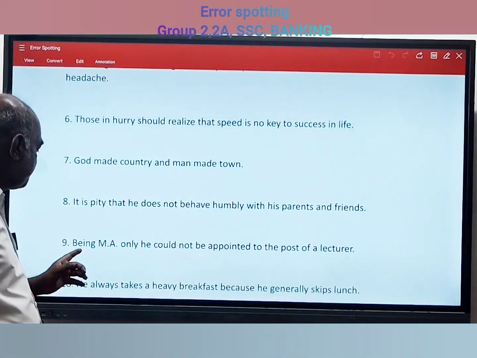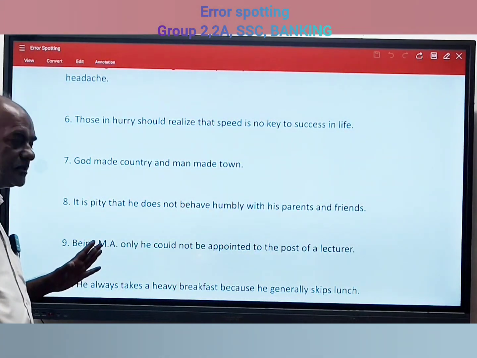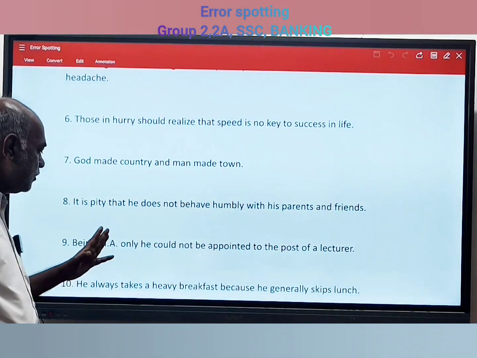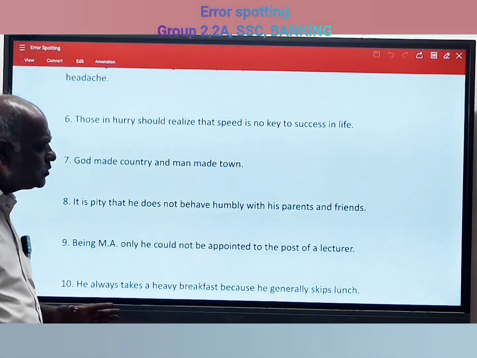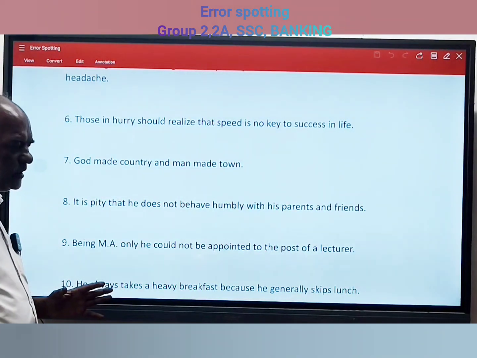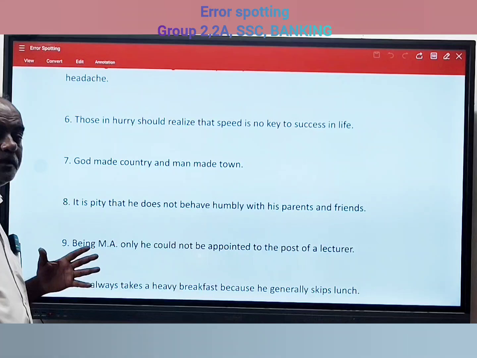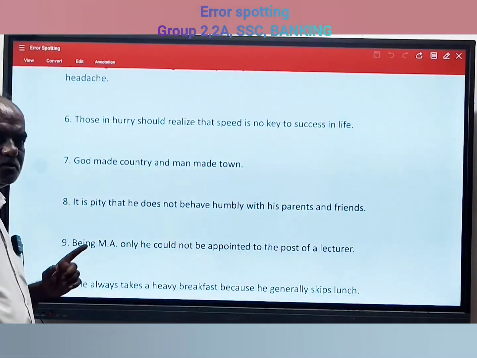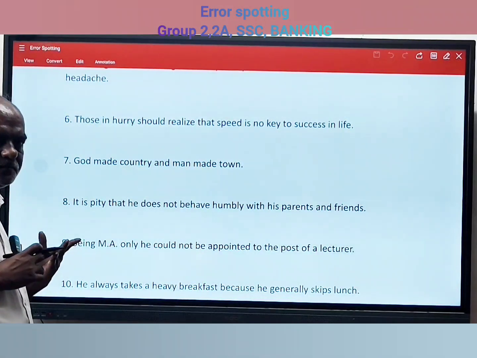Then the next one is another article. Generally, we are committing a mistake: being MA only, he could not be appointed to the post of a lecturer. So when degrees are coming, always remember an article should come along with MA, MSc.